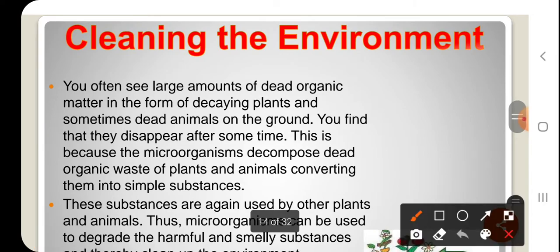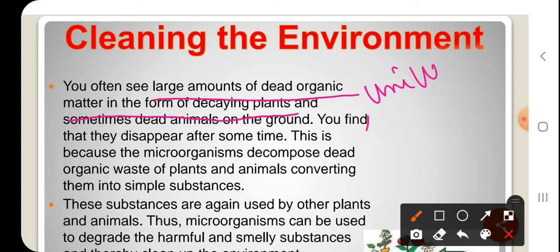This is one more thing. We can even see microorganisms cleaning the environment, because a large number of microorganisms act on the dead and decomposing materials of plants and animals, breaking them into smaller particles and fixing them into the ground. So they are cleaning the environment. Generally, such organisms which clean the environment are called universal scavengers.